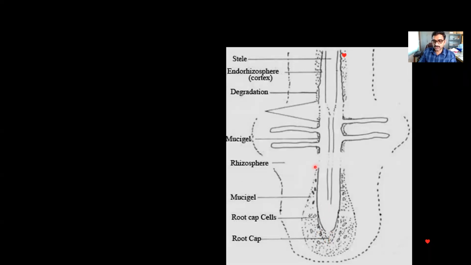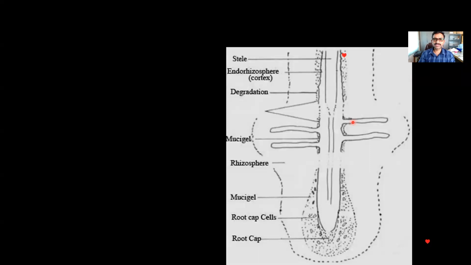Here the root tip is surrounded by a mucilage. A thick mucilage surrounds the root tip and root cap. And this mucilage may also contain the dead cells which are coming out from the root tip or fibers of roots. And here the region surrounding this root, which is marked in dotted lines, is termed as the rhizosphere. So this is the morphology of the root.